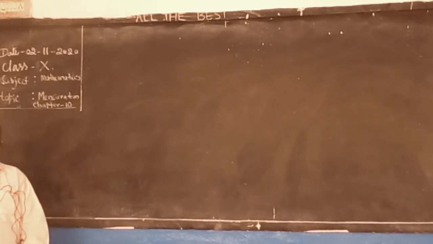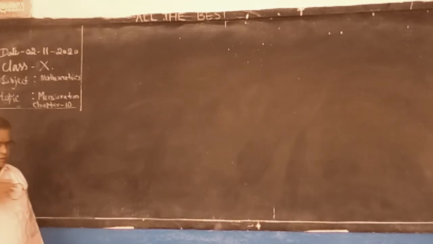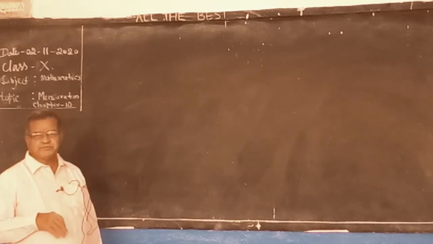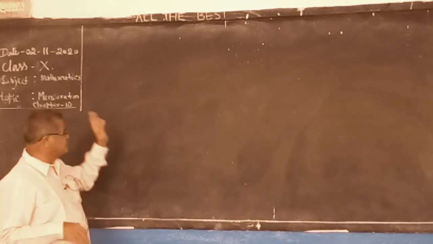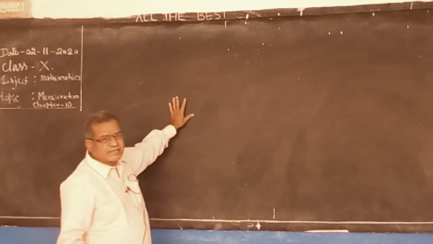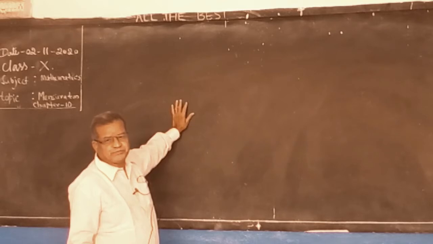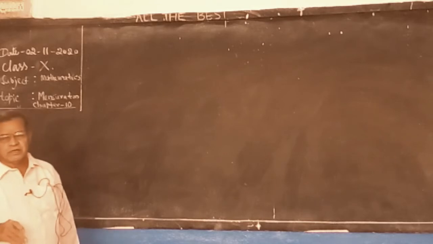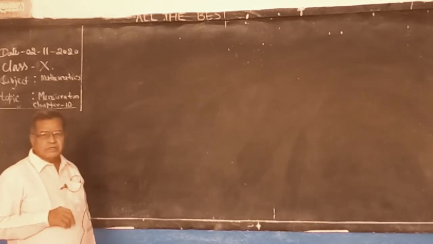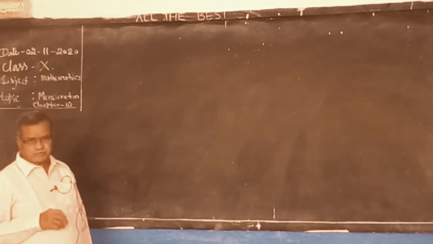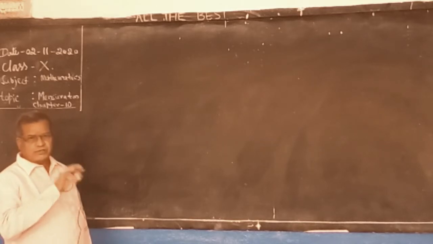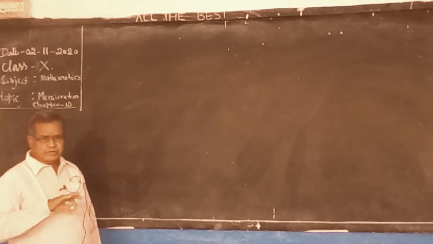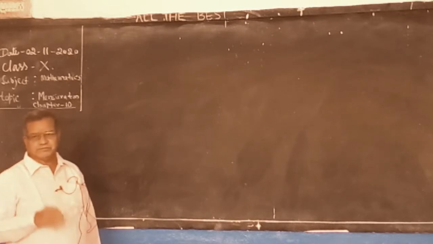What is mensuration and what are the top problems we are learning in this? We did in the lower classes. Mensuration means related to areas and volumes. Areas are two-dimensional, length into breadth, area, and volume is three-dimensional, length into breadth into height.